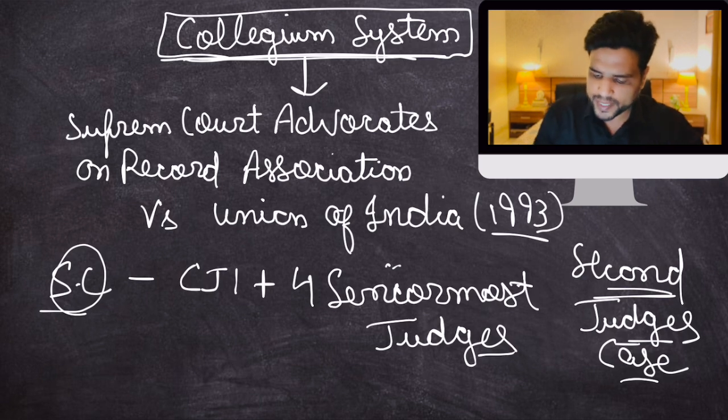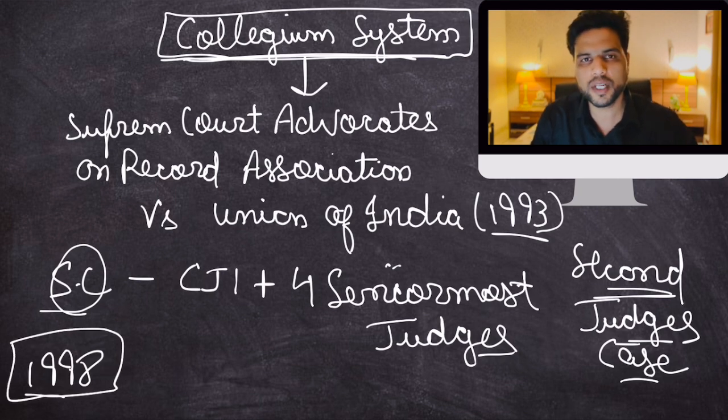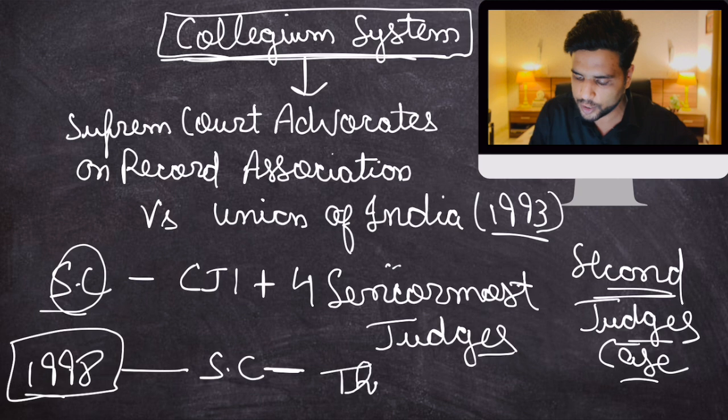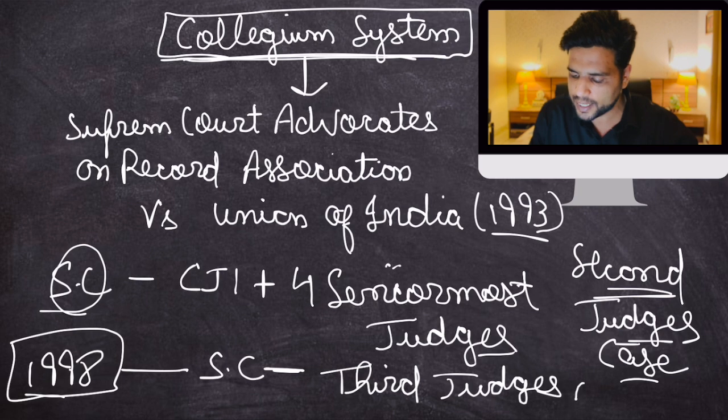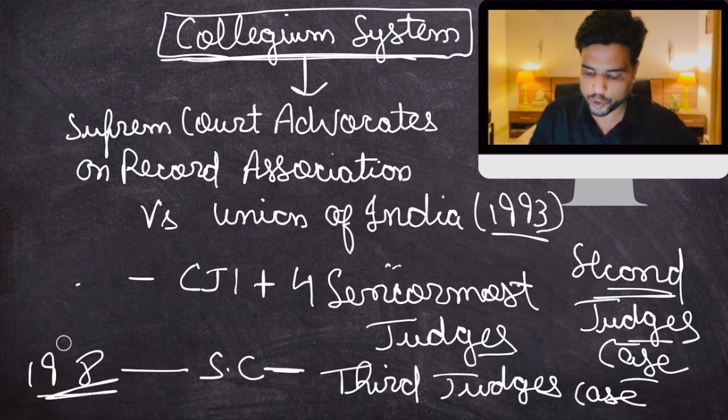Therefore, the President of India in 1998 asked the Supreme Court for clarity on how the collegium system will appoint High Court judges. So this presidential reference was given to the Supreme Court so that it comes out with detailed clarity on how High Court judges will be appointed. This presidential reference is also known as the third judges case. In the third judges case, the Supreme Court gave some clarity with respect to High Court judges also. That was in 1998. And what clarity did the Supreme Court give? So what is the procedure?